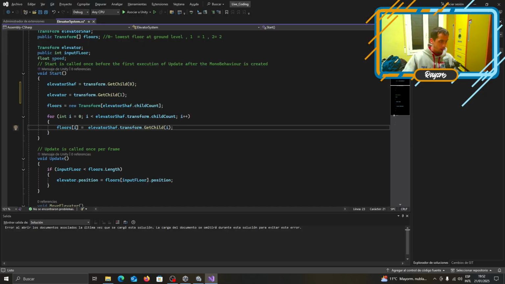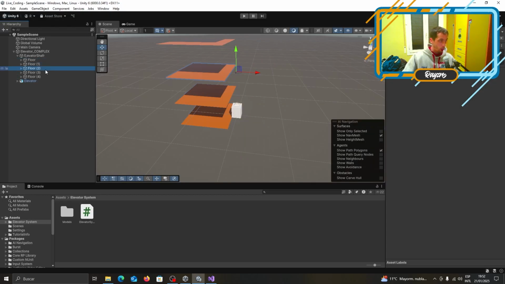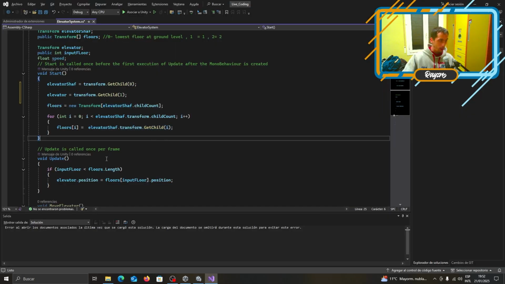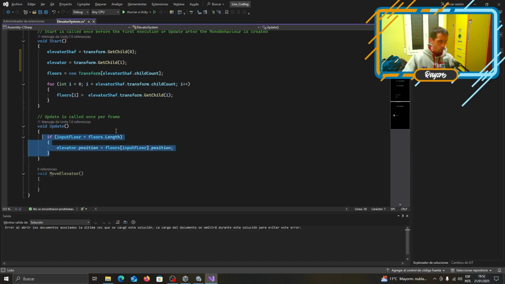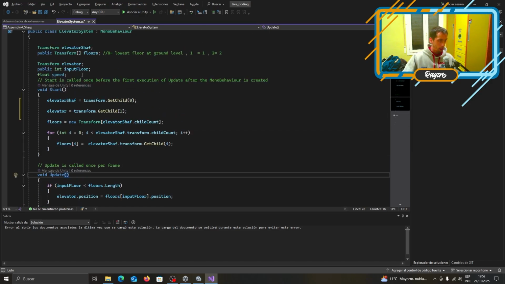So in this case, if floor is 0, we get the child 0, which is the floor 0, then 1, 2, 3, and 4. It's perfect. It's a perfect system by now. And here in update, what we're doing, after this thing has been initialized, we are basically inputting a floor, the input floor, which is an int.